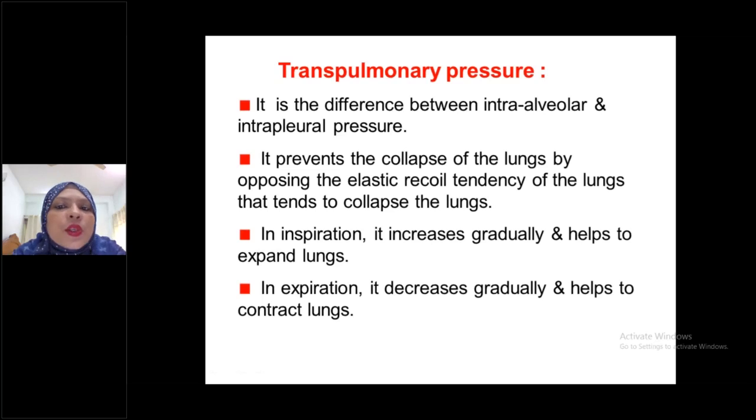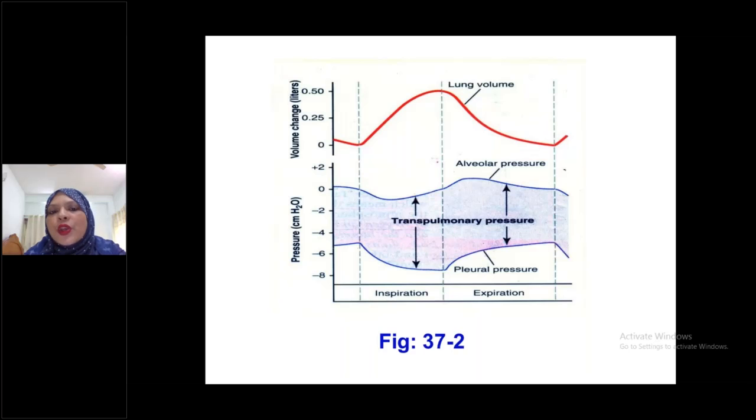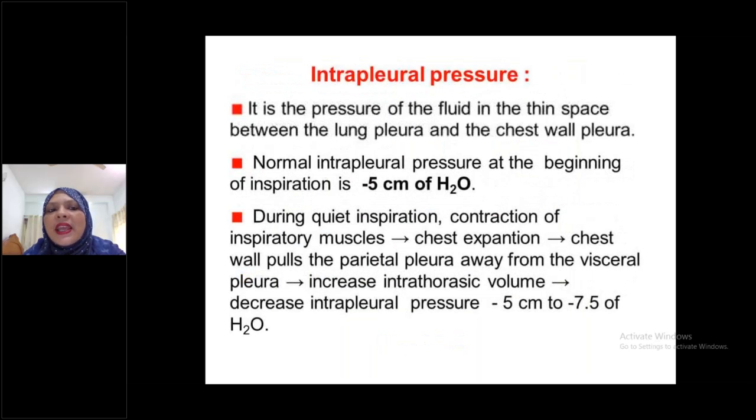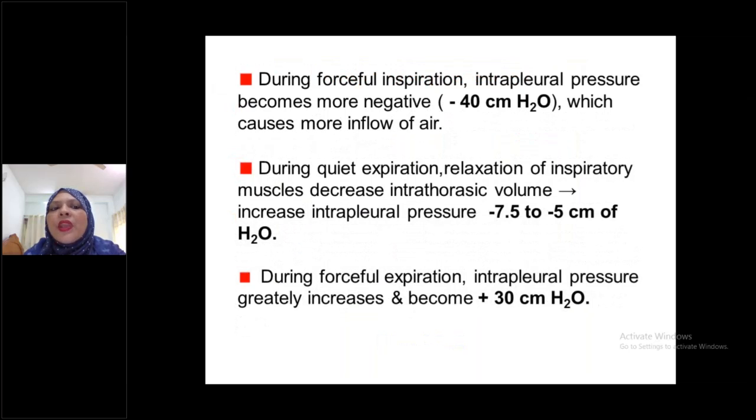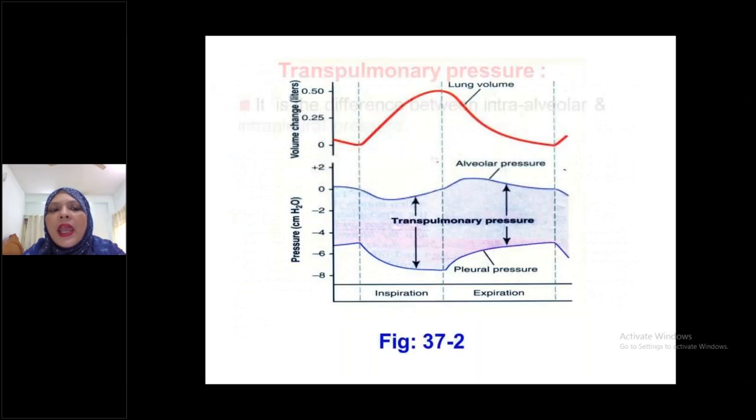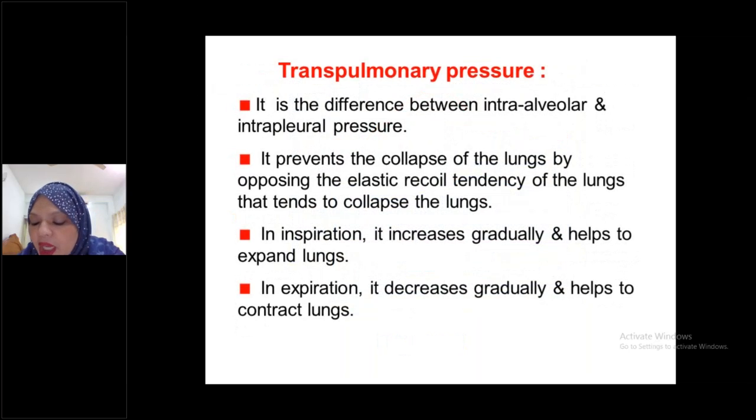So if a question comes like this, describe or draw and label the pressure change curve during inspiration and expiration, you have to draw this figure, and also you have to write down these three things: intrapleural pressure, intra-alveolar pressure, and you have to write about transpulmonary pressure.